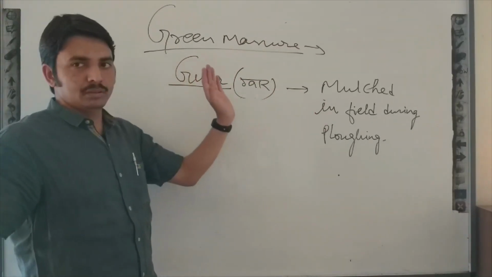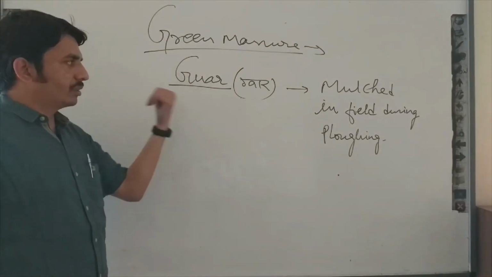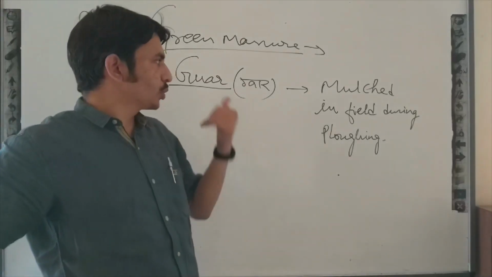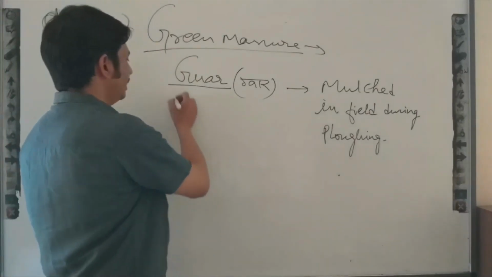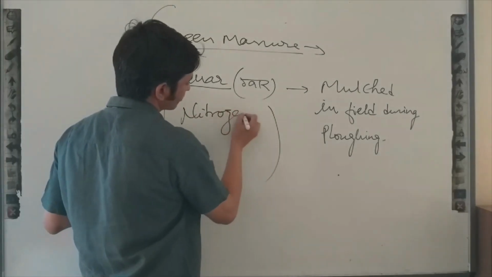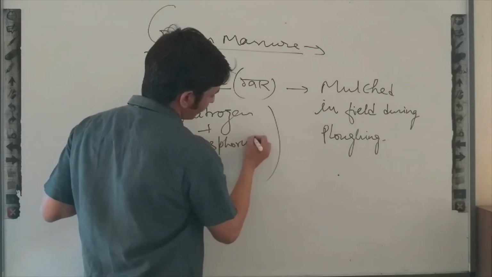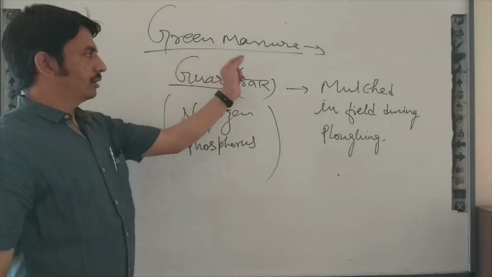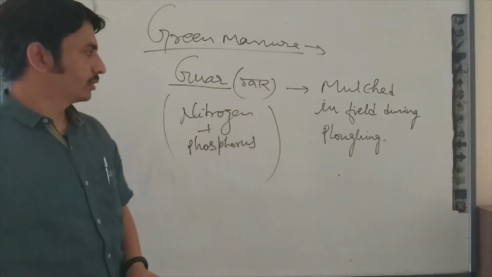These plants of guar get mixed in the soil and are decomposed by decomposing bacteria. During decomposition, they release nitrogen and phosphorus. So we can also increase the percentage of nitrogen and phosphorus by growing guar or adding green manure in the field.